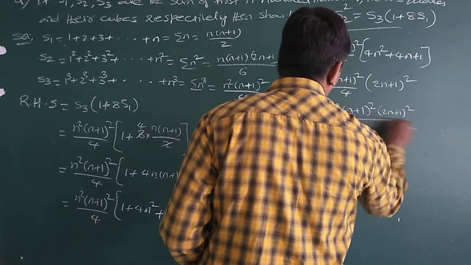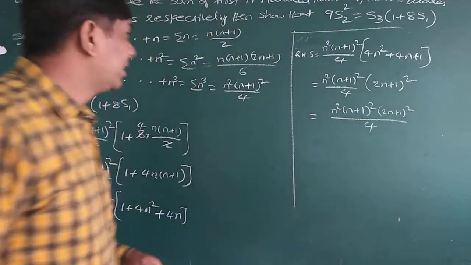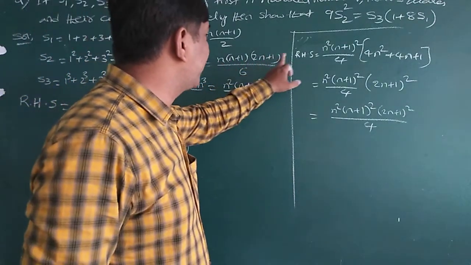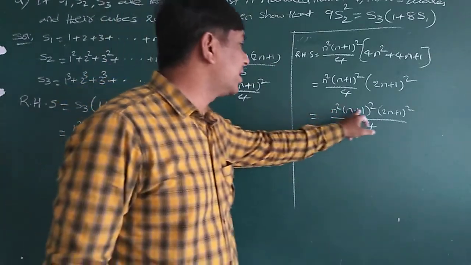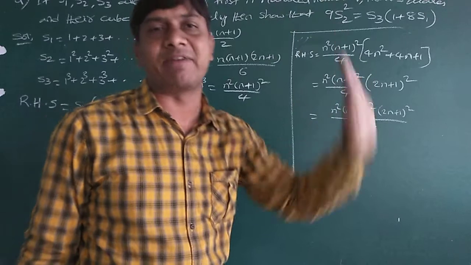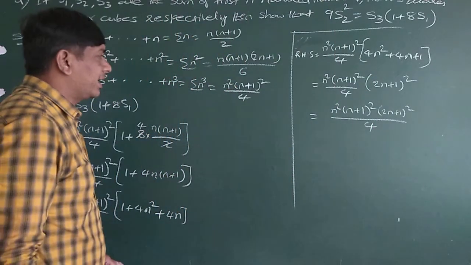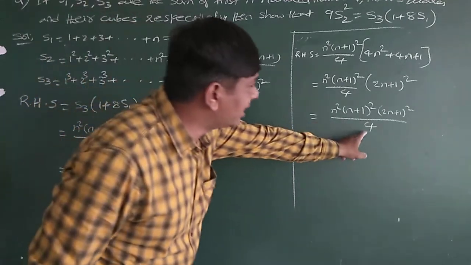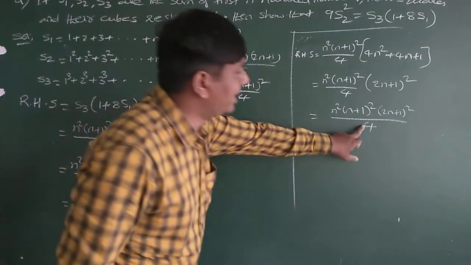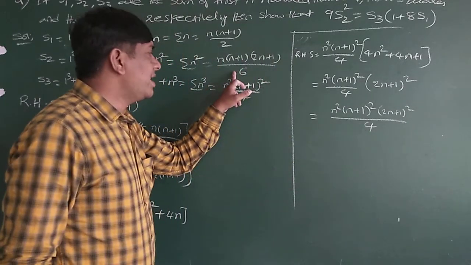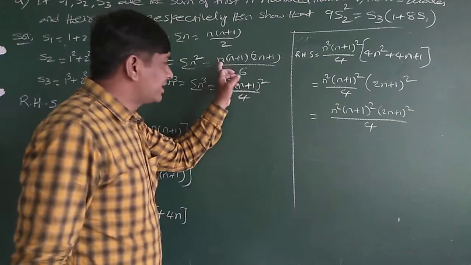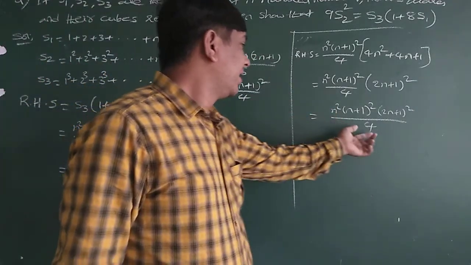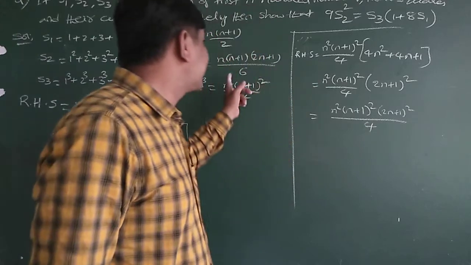whole square by 4. But here in S2, what is there? In S2, I required n into n plus 1 into 2n plus 1. But here all the terms of the numerator have a square, which means you can take the power 2 common. But the denominator required is 6. Here what is the denominator? 4. Here what you required? 6. So since all the numerator terms have power 2, if you take power 2, 2 square only we will get. But I required 6 square.